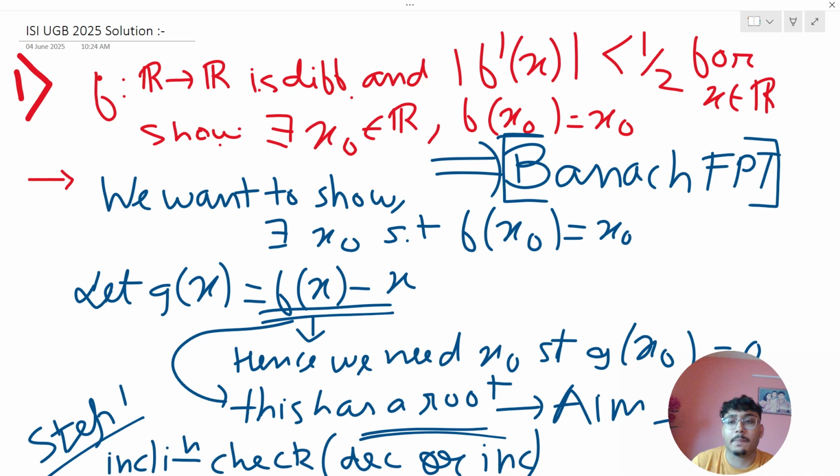My first question, 10 points. f is a function from real to real, differentiable, such that mod of f dash of x is less than half for x belonging to the real numbers. Now we need to show there exists an x naught which belongs to the reals such that f of x naught equals x naught.